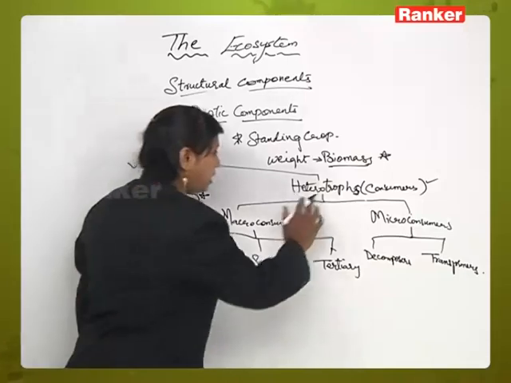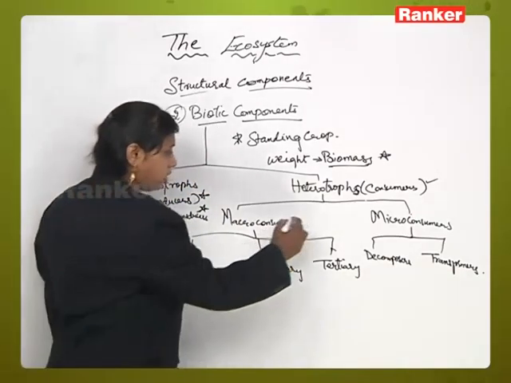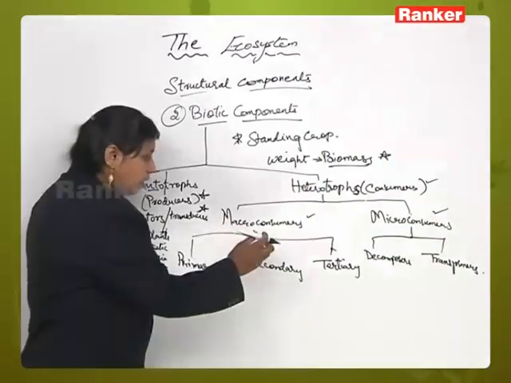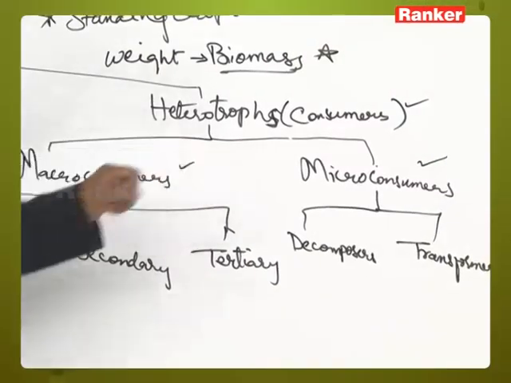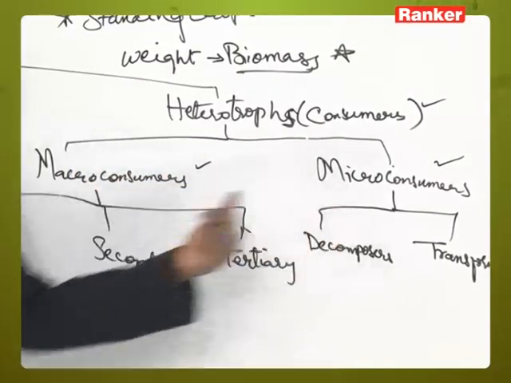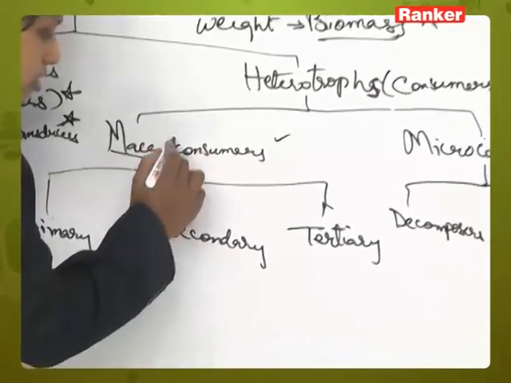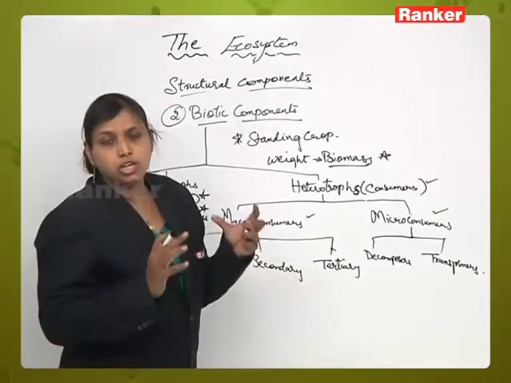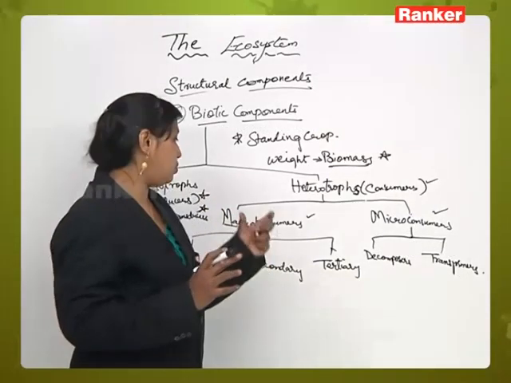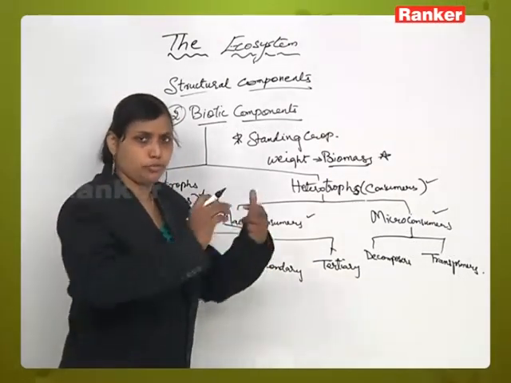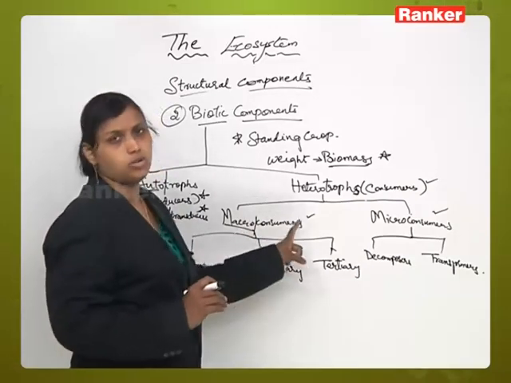Now heterotrophs are again divided into two types: macro consumers and micro consumers. First, when we are talking about macro consumers, as the name itself indicates, macro means large. So large sized animals which depend on the plants for their food material are called macro consumers.